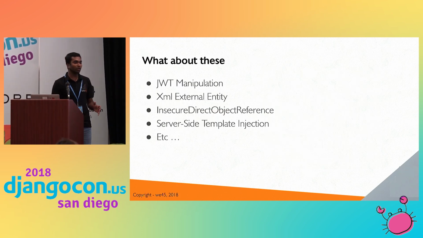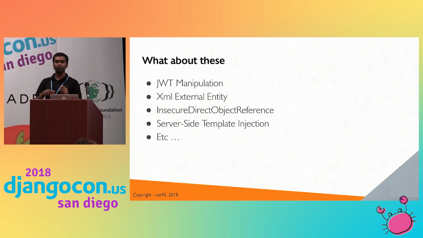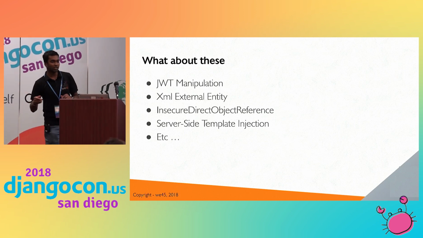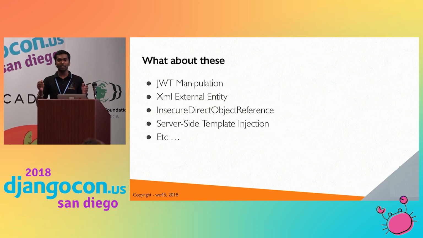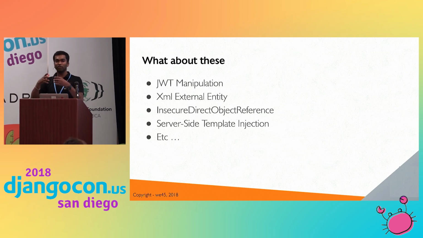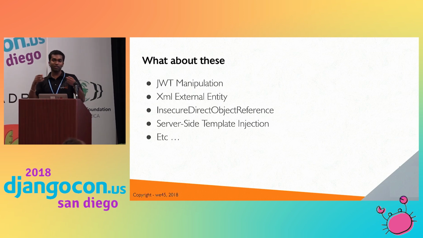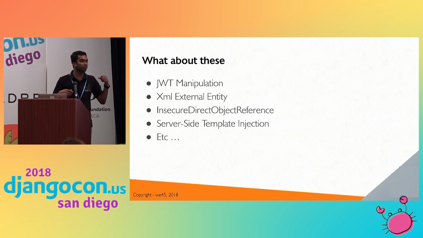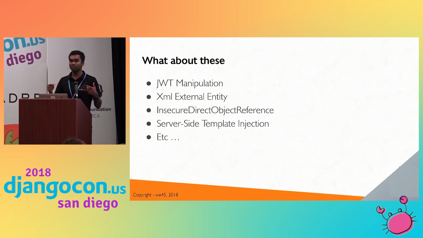And what about these vulnerabilities? If you are using Django REST framework, this is a stateless application, right? It's completely decoupled: the front end is different, the back end is different. Because of that, we need some authorization, so we use JWT. If you attended yesterday's talk, you know what JWT is.